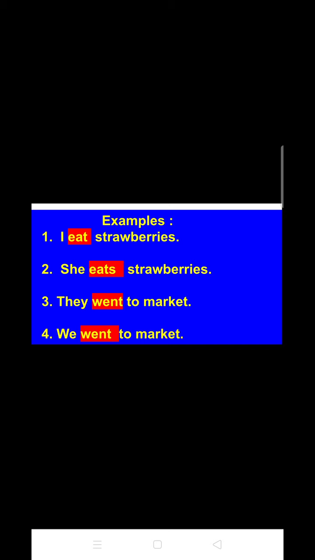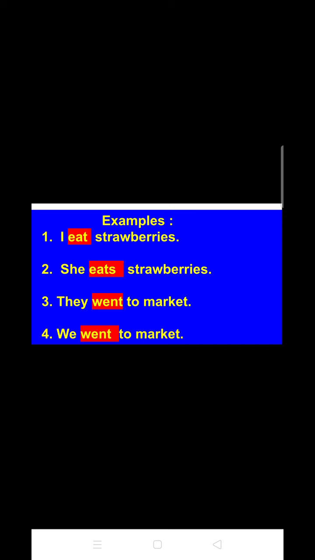So number one is I eat strawberries. Number two is she eats strawberries. Number three is they went to the market. And number four is we went to market. So students, here in number 1 and 2 you can see that the meaning of the sentence is similar, but only the subjects and the verbs are different.